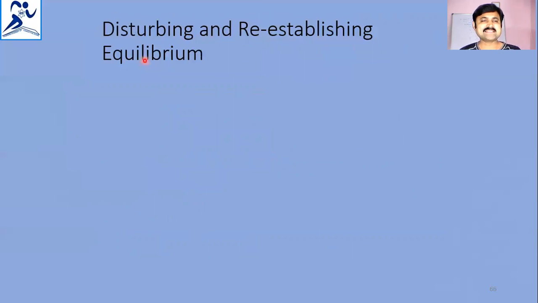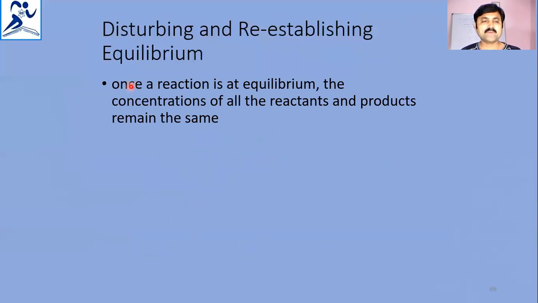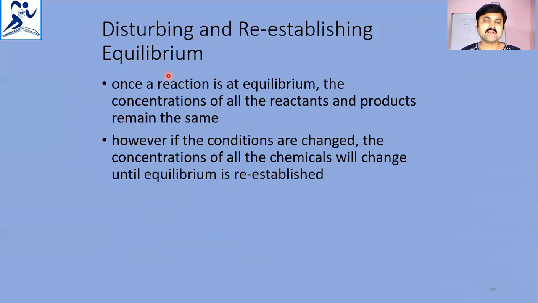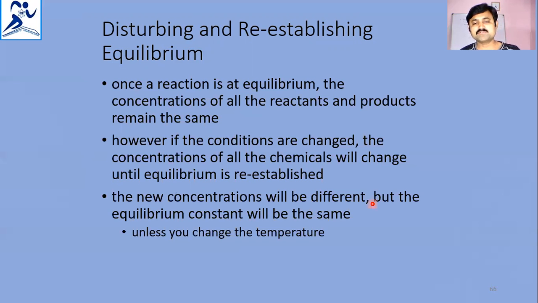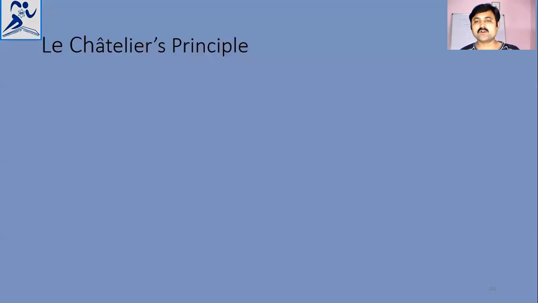Disturbing and re-establishing equilibrium. So let us see. Once the reaction is at equilibrium, the concentrations of reactants and products remain the same. However, if the concentrations are changed, the concentrations of all the chemicals will change until equilibrium is re-established. The new concentrations will be different, but the equilibrium constant will be the same unless you change the temperature, because the equilibrium constant depends on temperature.